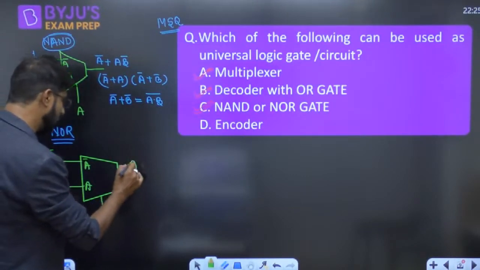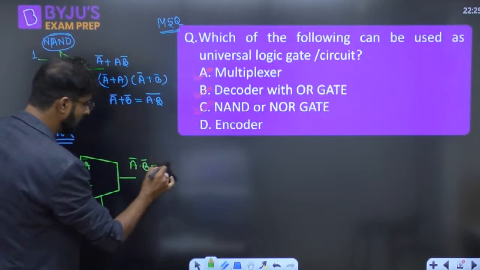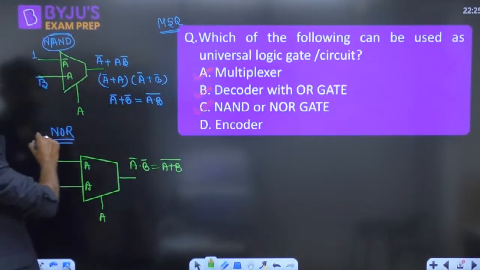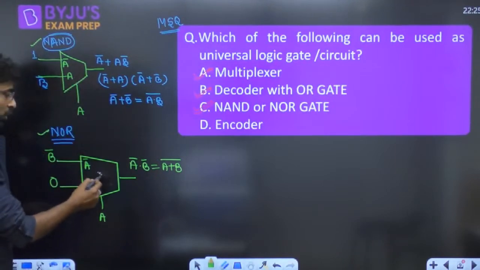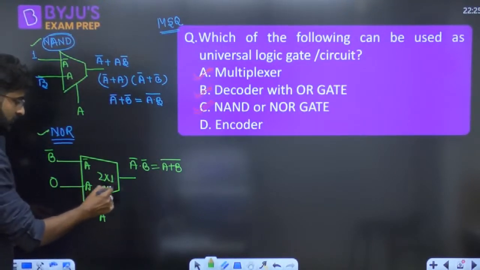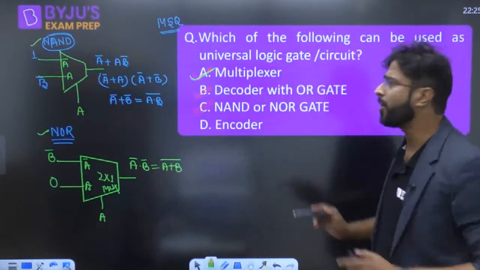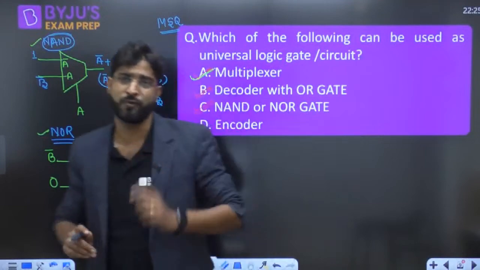So what value are you getting? A bar dot B bar, and A bar dot B bar itself is A or B whole bar. So the NOR gate and NAND gate both we have designed by the 2 cross 1 mux. So mux is a universal logic. Everybody knows about that.